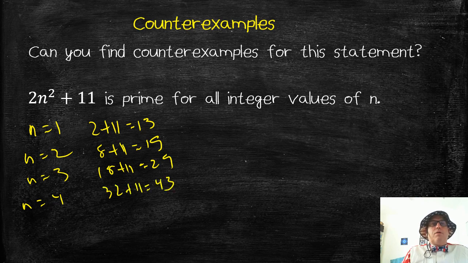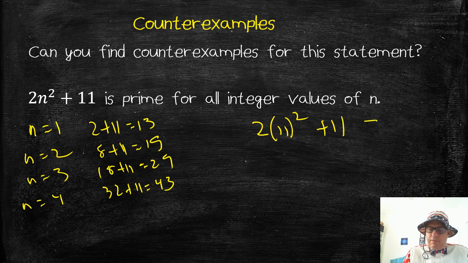That's prime. So you start wondering, how long am I going to keep going? Okay, again, think about it. This is similar to that Euler one, right? What am I going to try right away to save myself some time? 11. Because 2 times 11 squared, right? So 11 squared is a multiple of 11, times 2 is a multiple of 11, plus 11 is a multiple of 11. So without even working out what this expression is, I know that this is not prime.